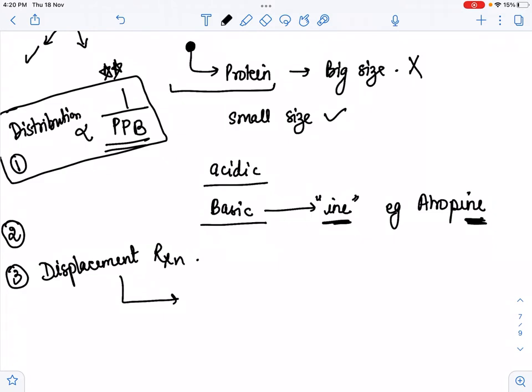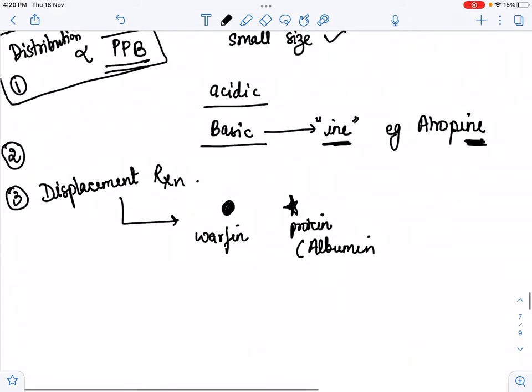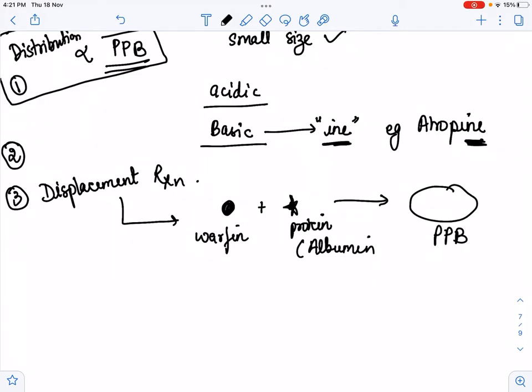So suppose here is one drug, a particular drug, and here is a protein. The protein is like albumin, and this drug is, suppose, warfarin. So this warfarin binds to this protein and it becomes PPB, plasma protein binding molecules. The size becomes enlarged, meaning the drug is unable to reach the particular tissue. So its effect is, it is acting as a storage form.